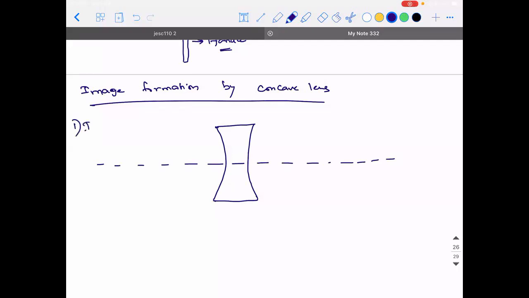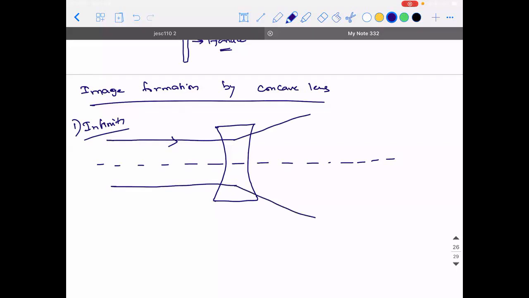First, you will place the object at infinity. When you place it at infinity, the ray which is parallel to the principal axis will pass in such a way that the final image tends to appear at this point, which is called F1. At infinity. So image location is at focus, that is at F1.